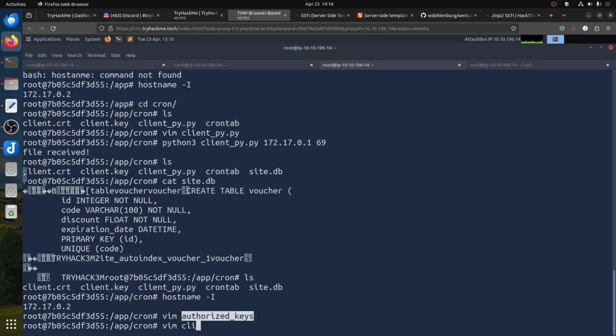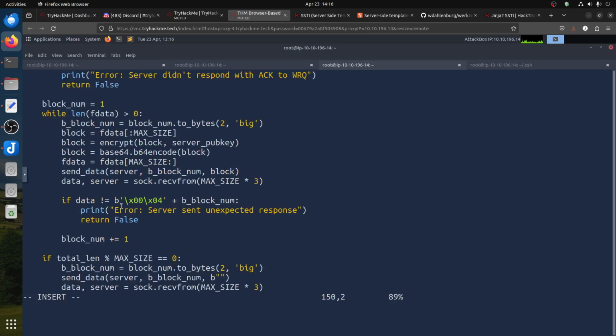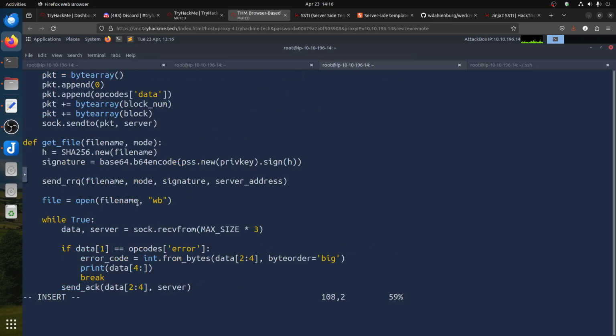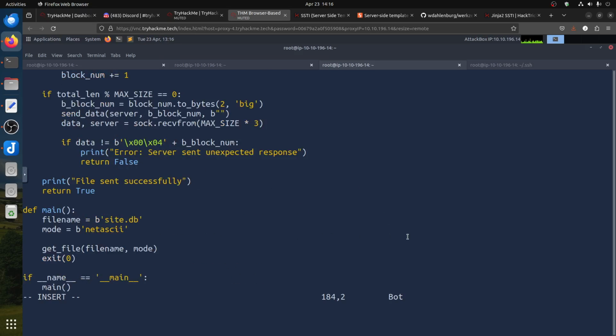So if I go to vim client, and I want to send a file, remember this is get_file, put_file. The function that sends a file is put_file. So let's change this to put_file, and then the file name, let's call it our file that we have now.